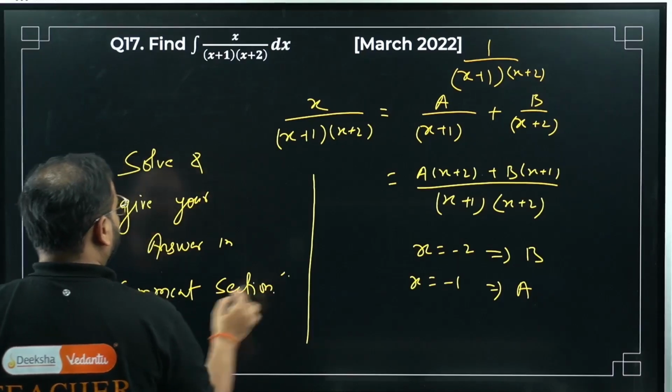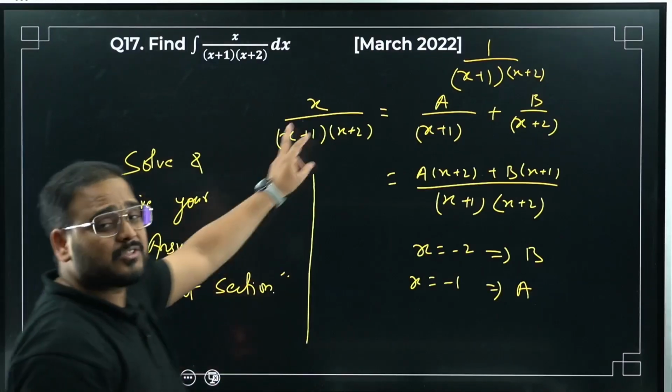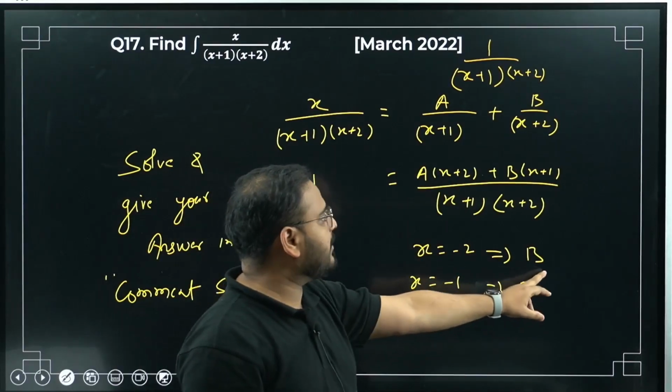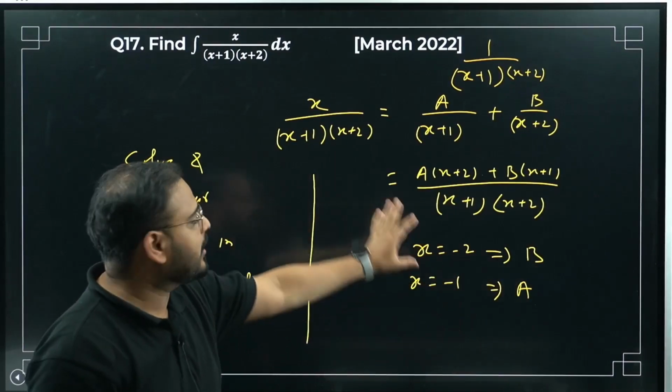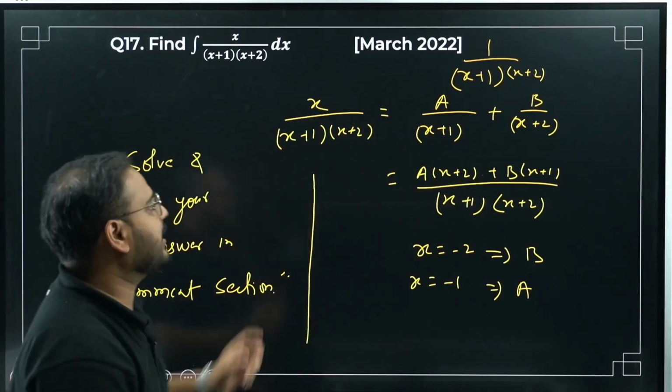Okay, let's move ahead. Question number 17 is done. Please check. You can do this. I have given you all the steps. Just put this value: x is minus 2, find the b value from there; x is minus 1, find the a value. Quickly find the a and b values, put them in the partial fractions, integrate it and you'll get the answer.